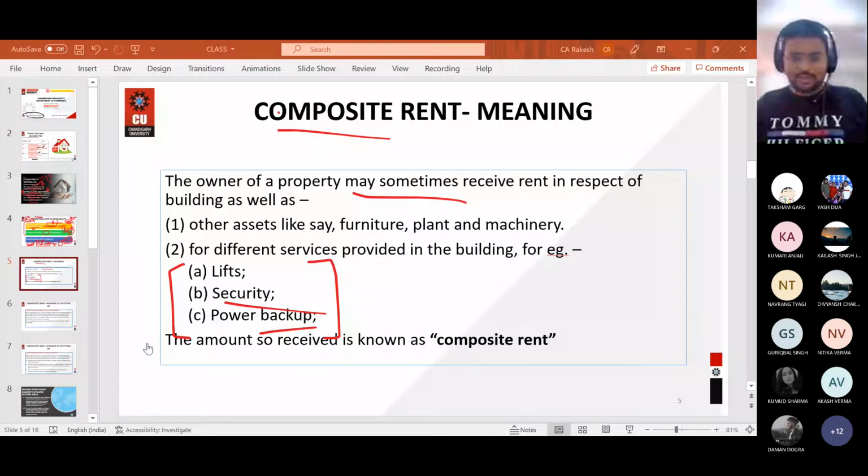Income from house property. So is this clear? Any doubt? Composite rent clear? Yes or no? Yes, sir, clear.